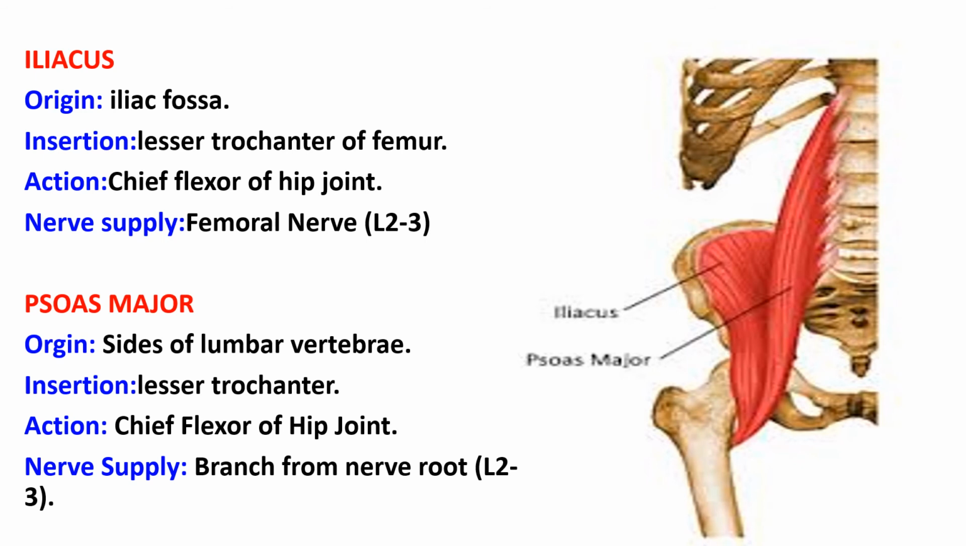Both the muscles have a common insertion on the lesser trochanter of the femur, and they act as the chief flexor of the hip joint. Hence, the two muscles are also collectively known as the iliopsoas. The iliacus muscle is supplied by the femoral nerve, whereas the psoas major is supplied by the nerve roots from L2 and L3. You will be reading about these two muscles again in the posterior abdominal wall.